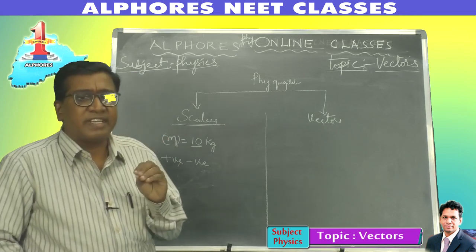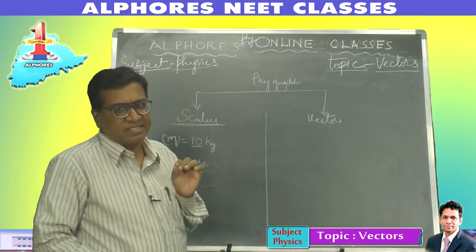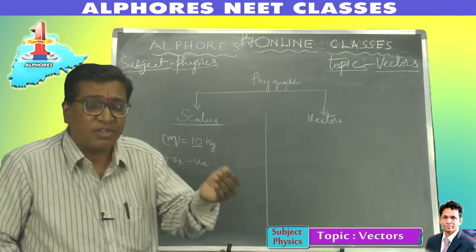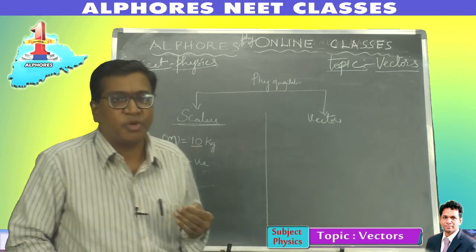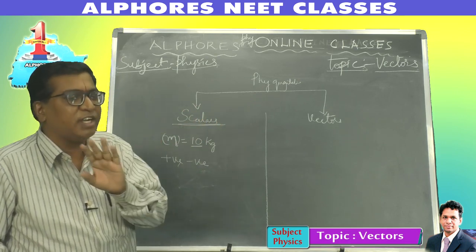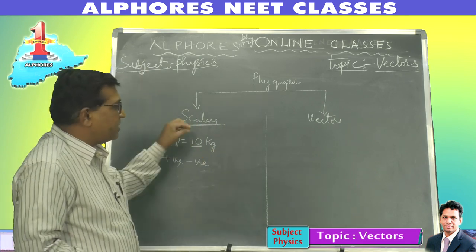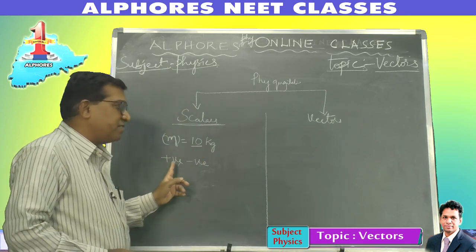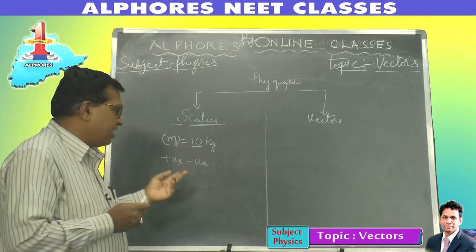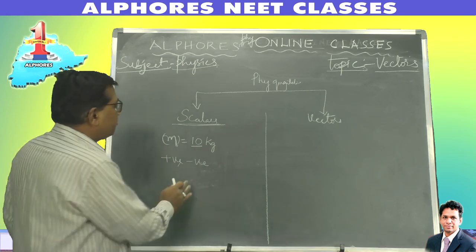Even if they possess direction, they do not obey the laws of vectors. If a quantity has to be a vector quantity, it has to obey the laws of vector addition. There are some rules to be obeyed. Scalar quantities, even if they possess direction, do not obey the laws of vectors. Hence, they are just named scalars. They can be positive or negative according to their convention. Direction is just for simple convention.